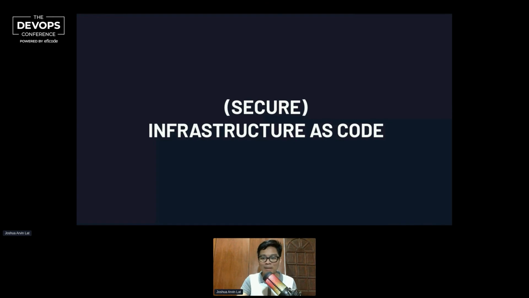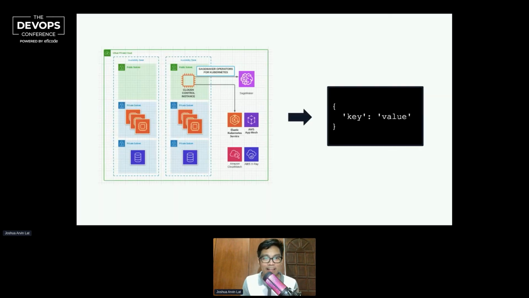So let's say we have a template like this, key value. This is the resource, this is the parameter value. Let's say that the size of this instance is T3 micro.